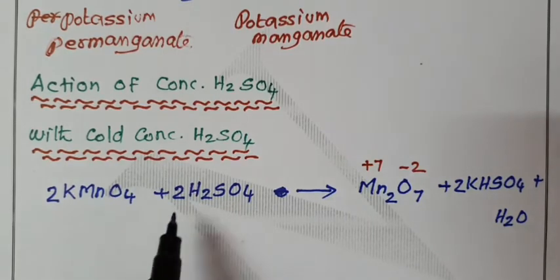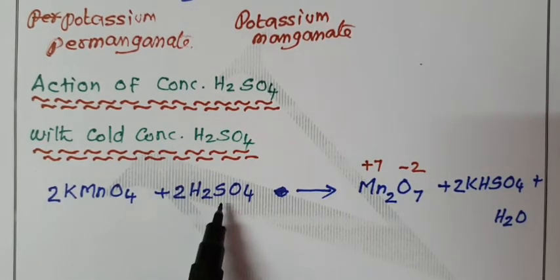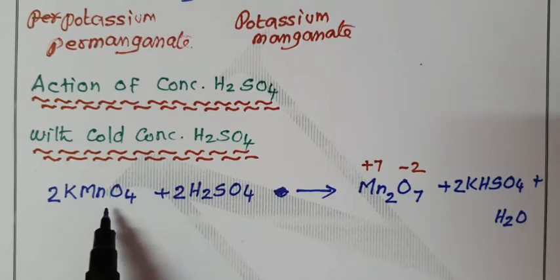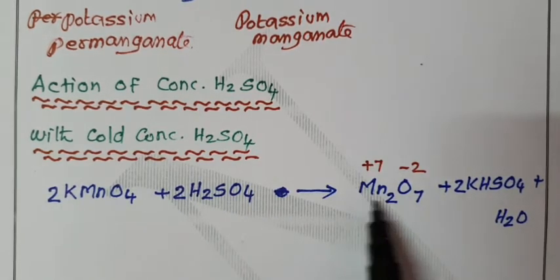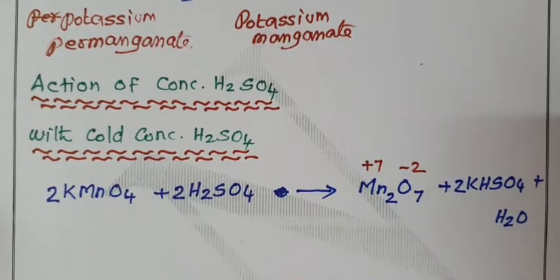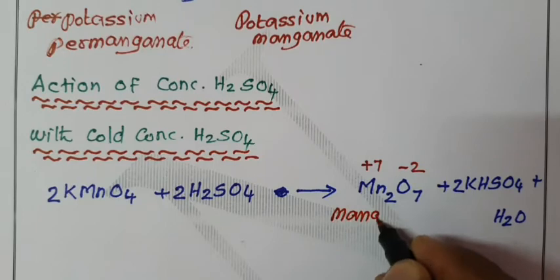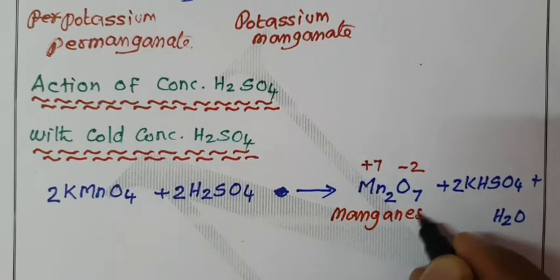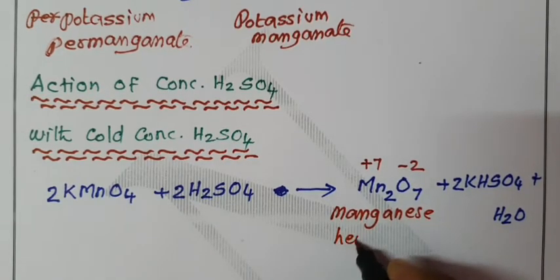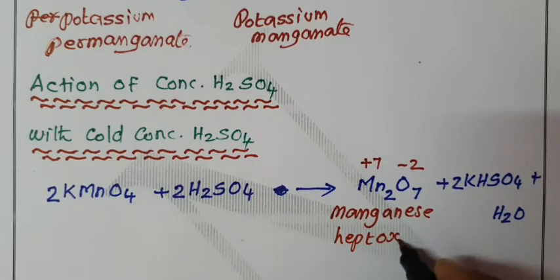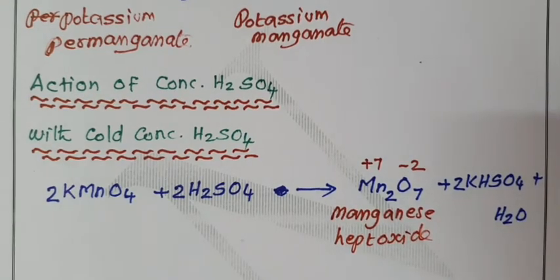When it is treated with cold concentrated sulfuric acid, potassium permanganate decomposes to form manganese heptoxide. The name of this compound is manganese heptoxide, Mn2O7.